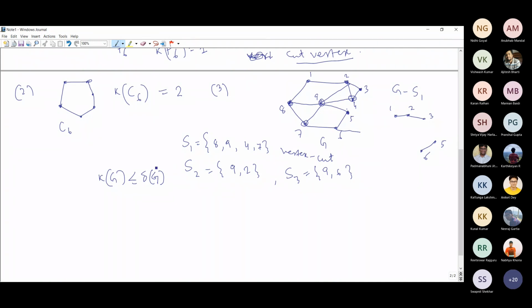See here, you are isolating this vertex 5 by removing both its neighbors. That is why we get the neighbors of a minimum degree vertex as a vertex cut. Therefore, the vertex connectivity is less than or equal to the minimum degree. Do you agree with this inequality?